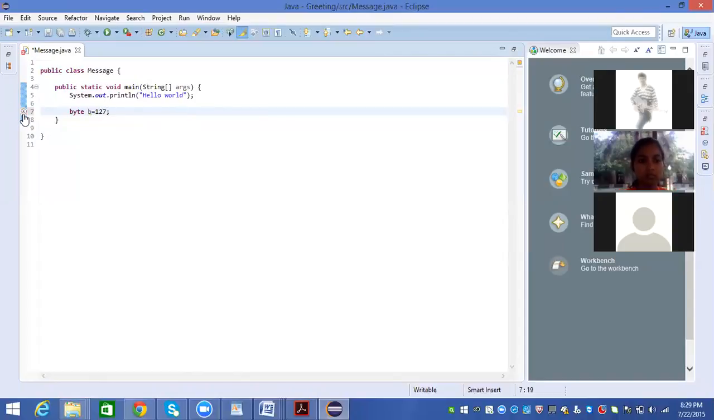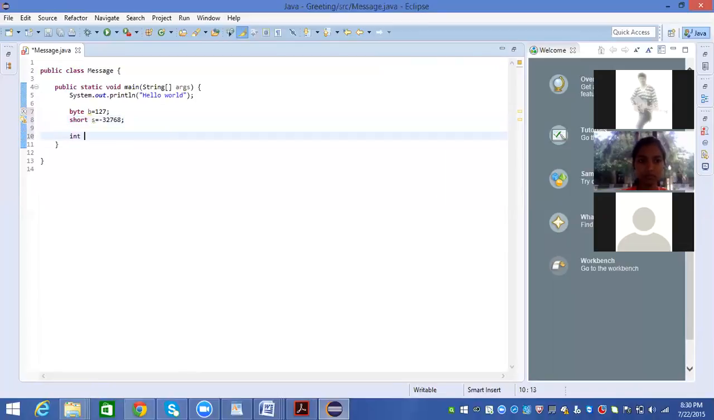Since byte can hold up to 127, see, now the error is gone. If I give 128, it is showing an error. So it has limitations. Similarly, short s equal to some value 32,768. It is an error because it can hold up to 32,767 or minus 32,768.